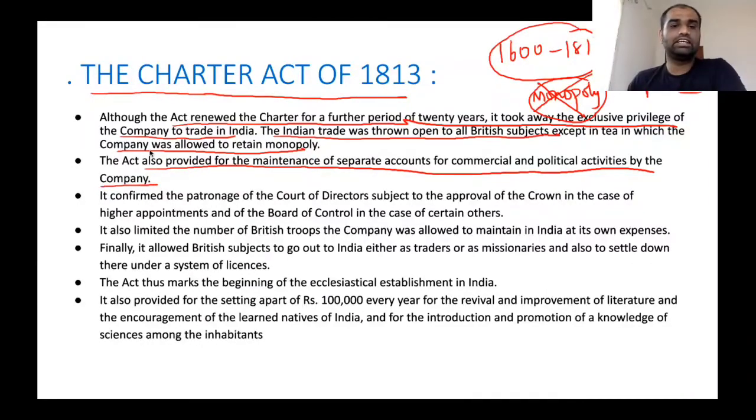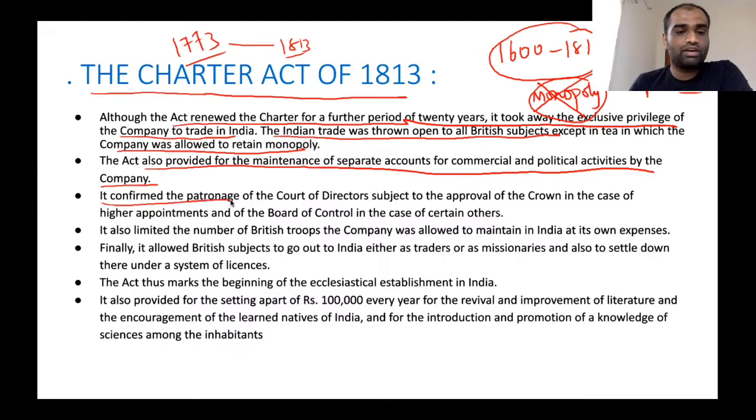See here, right from 1773, the company assumed some political responsibilities. From 1773 to 1813, the company also amassed large amounts of territories in India. Since they amassed large territories, there was a certain requirement of money to be spent on political administration. That's why this act forced the East India Company to keep separate accounts of commercial as well as political activities.